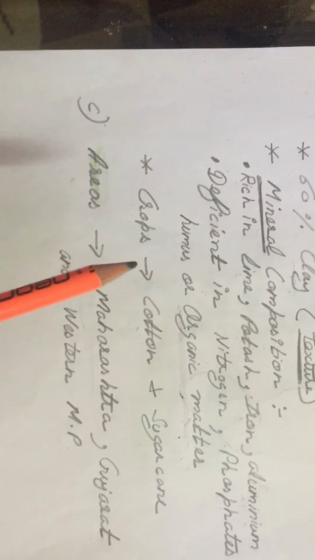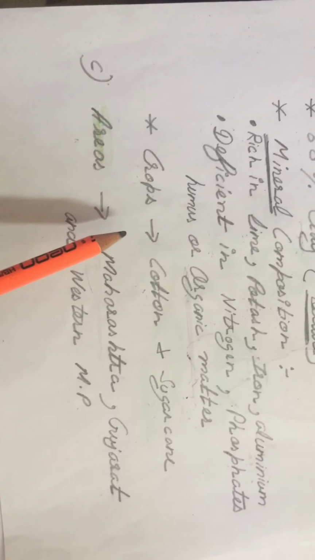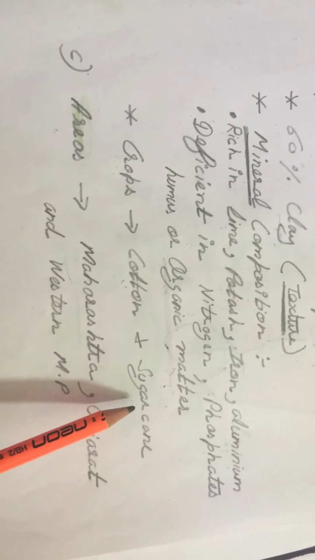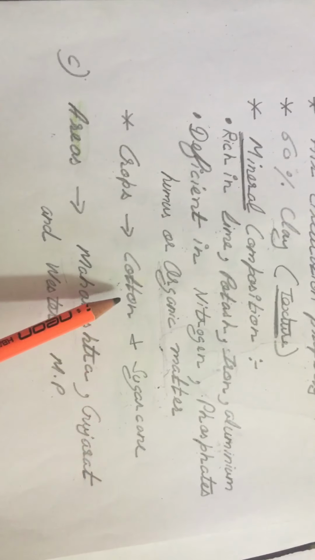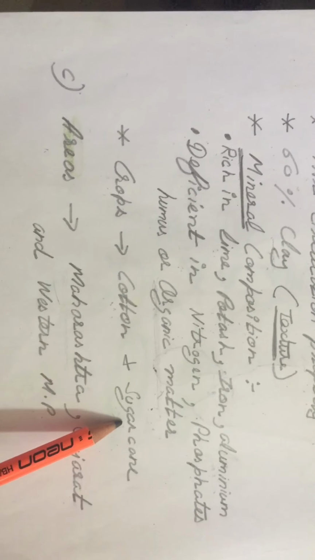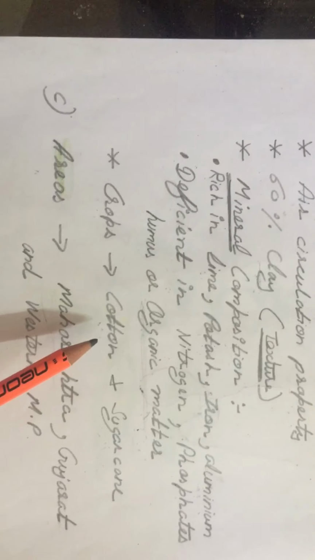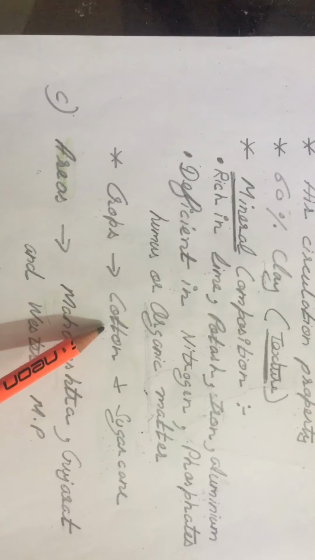The most dominant crops which we can grow in black soil are cotton and sugarcane cultivation. Why are these crops dominant in black soils? Because both these crops need moisture in the soil. Black soil easily holds the atmospheric moisture.